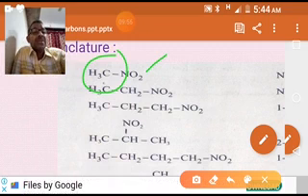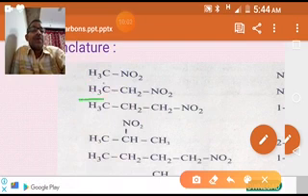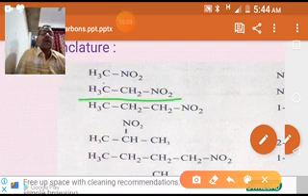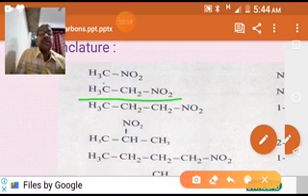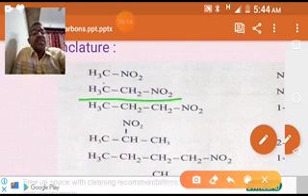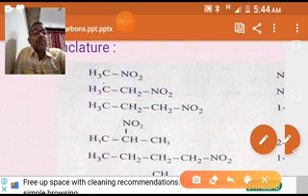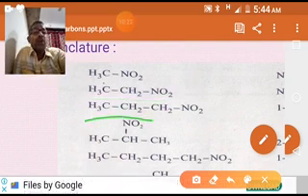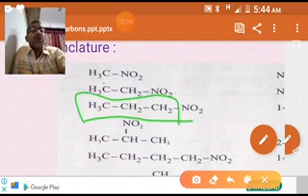Coming to the second example, two carbons, ethane, but there is one nitro group in place of one hydrogen at the first carbon. That's why it is nitroethane. Coming to this compound, there are three carbons, 1, 2, 3. We have to give numbering.